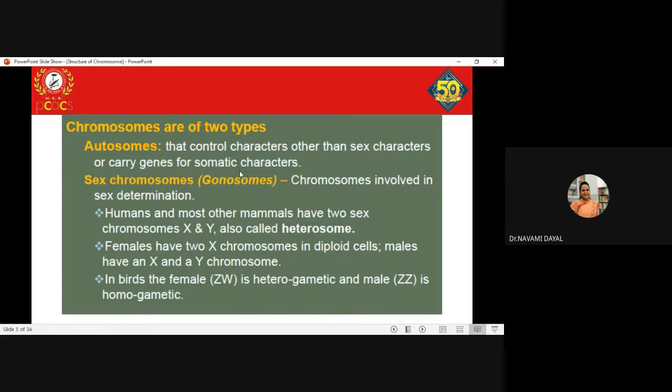When I talk about birds, the female karyotype is denoted as ZW. In case of birds, the female is heterogametic and the male is ZZ, which is homogametic. Am I clear with this till here? Yes, ma'am.